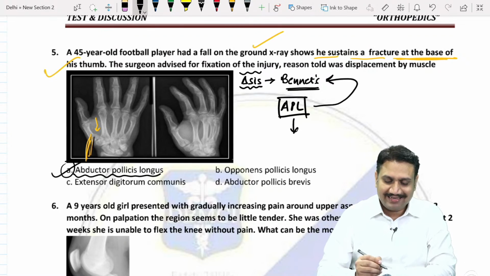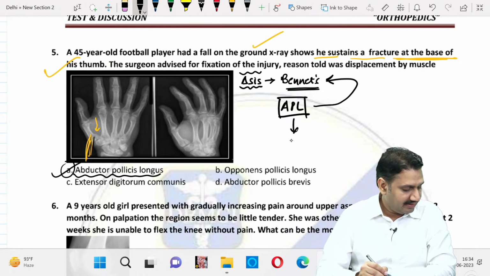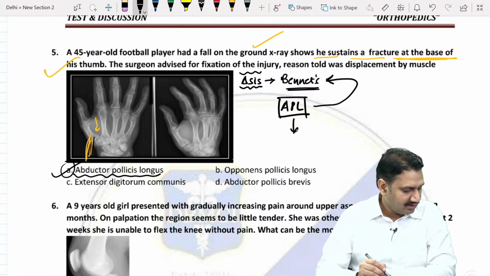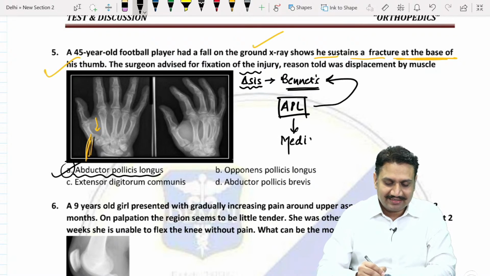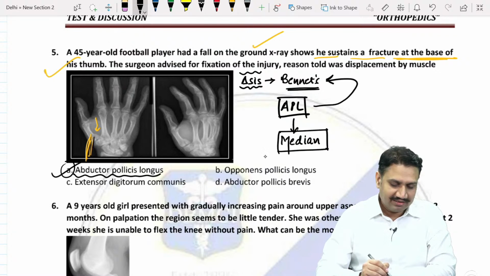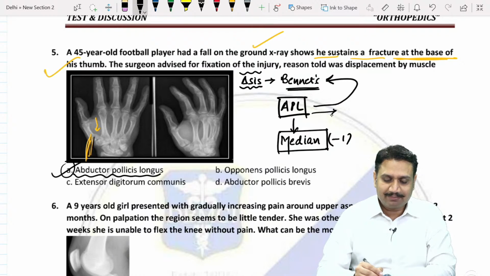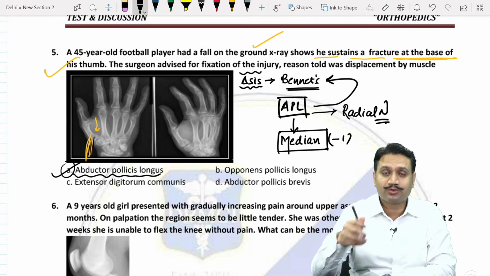So please remember the nerve supply is, yes, absolutely right, AIN, median. I knew that the majority of people are going to answer it as median, but that is minus 1. You know, it is getting a supply from what? The radial nerve. Why is it getting a supply from the radial nerve? That is a question of exception.